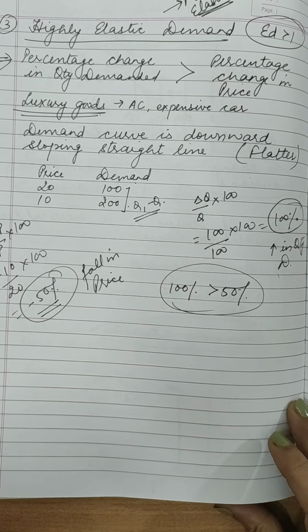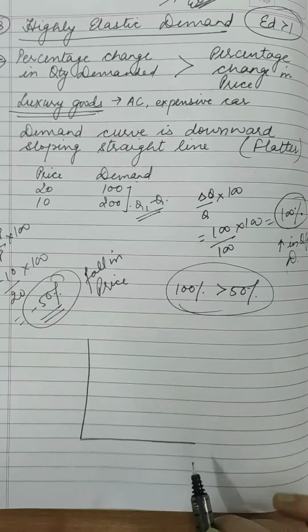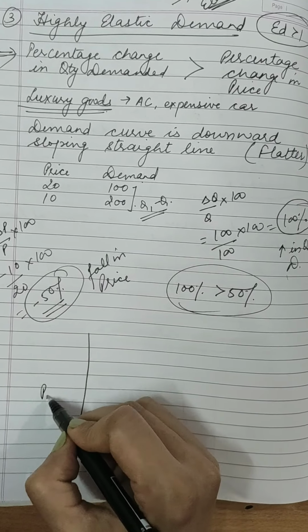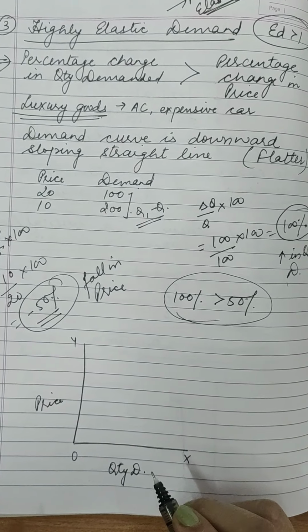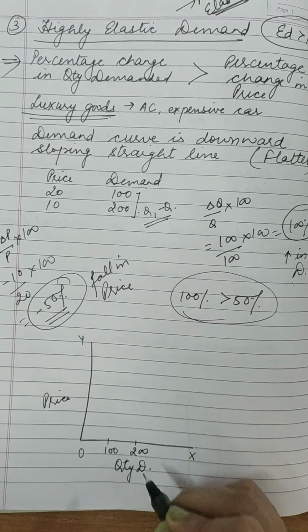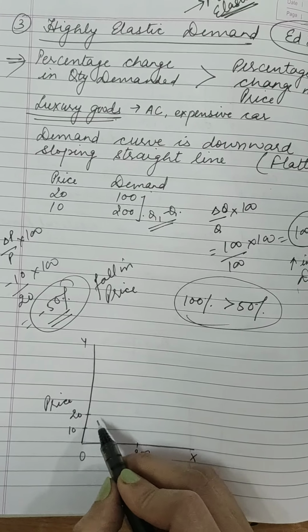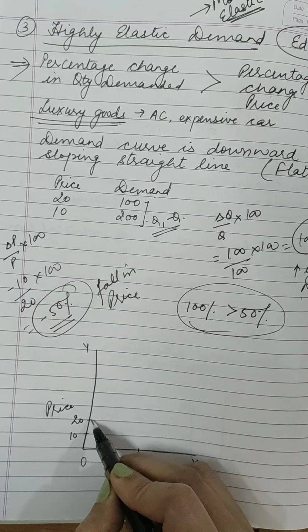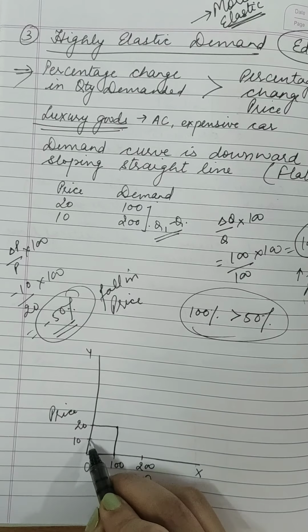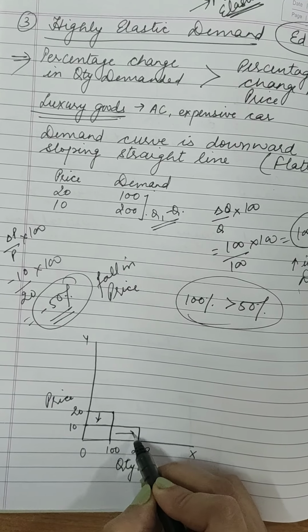Right? Now let us do the diagram of this particular topic. I am making a freehand curve. You people will make with proper scale and all. So here I am taking price on y-axis, then demand on x-axis. I am writing over here 100 and here 200. Price is here 10, here it's 20. Right? Now when the price was 20, quantity demanded was 100 units. And when the price is 10, quantity demanded is 200.